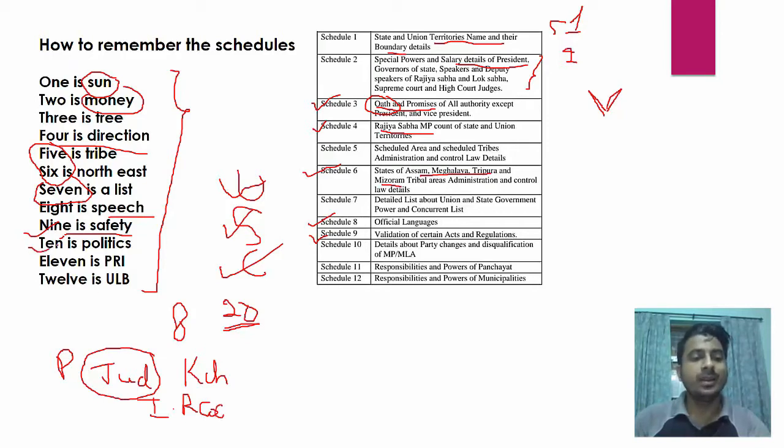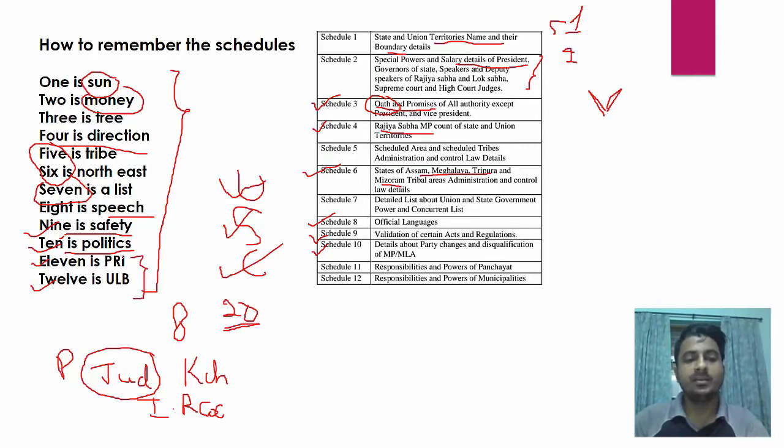Now 10 is politics. You can remember the poem. What does this mean? Anti-defection law. Like you cannot change your party without inviting the anti-defection law. Now 11 is PRI and 12 is ULB. These were added later.